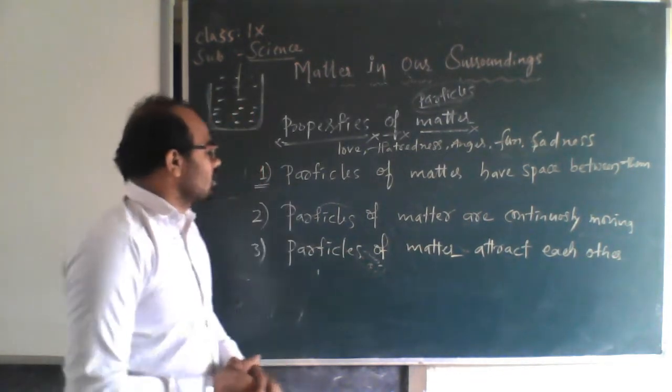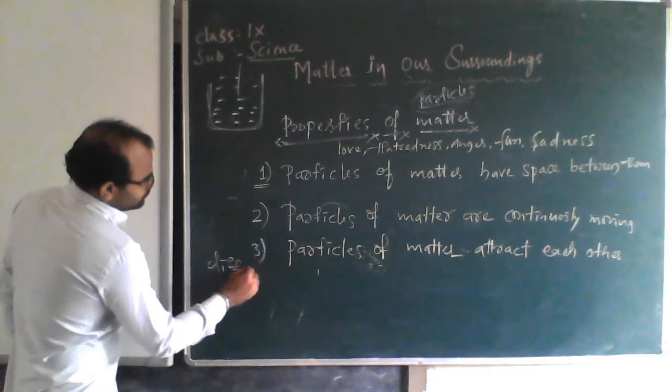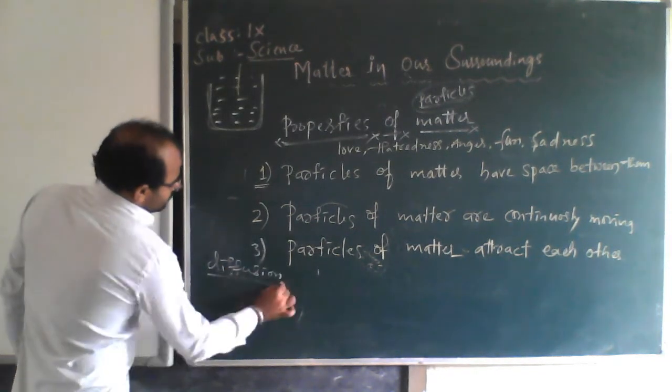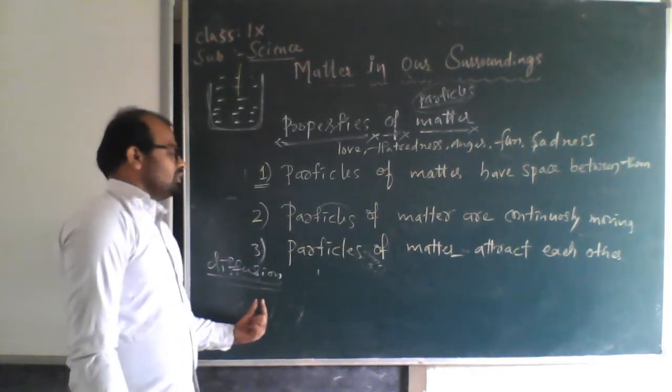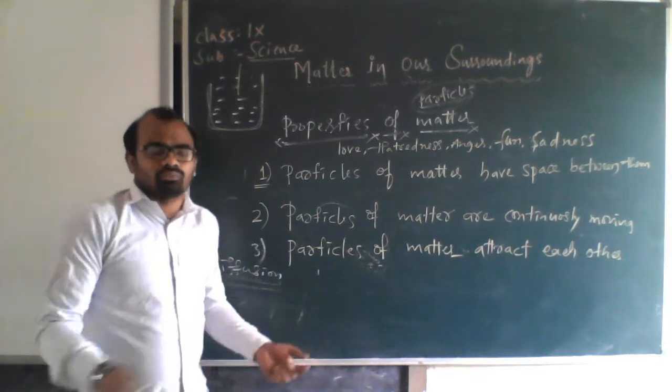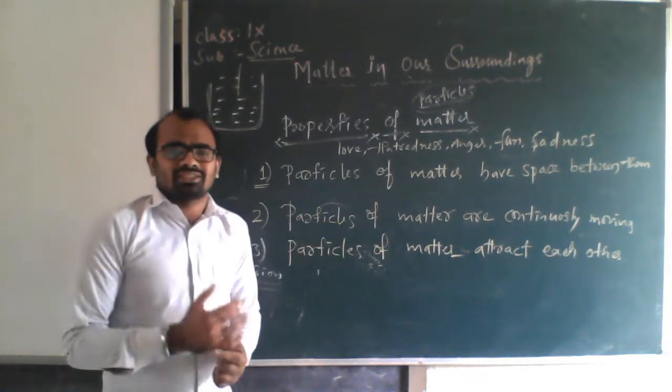And one thing comes here: the definition of diffusion. Exchange of two matters in between them, that we call diffusion. What exactly diffusion is, we can see in the next class.